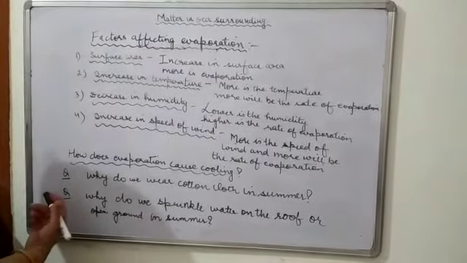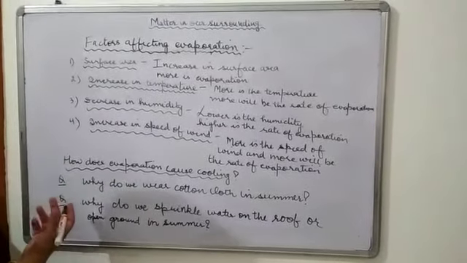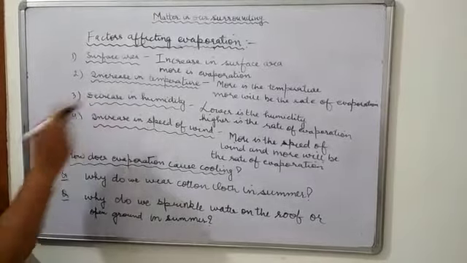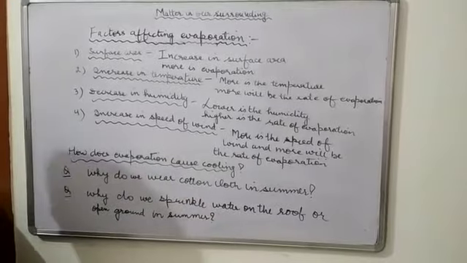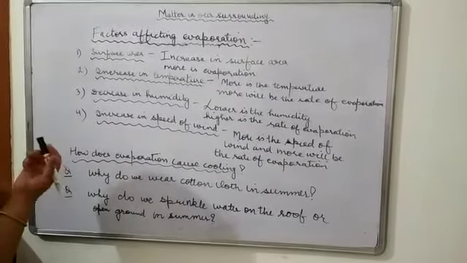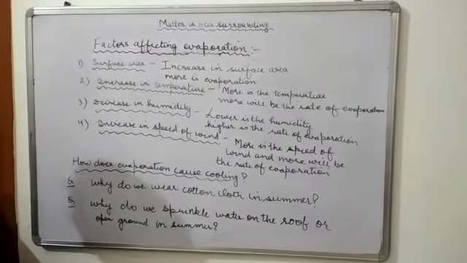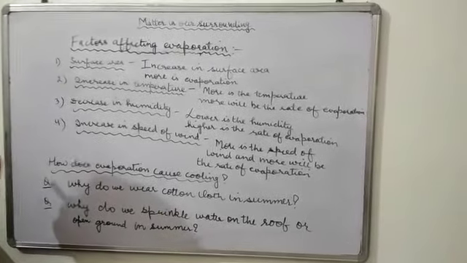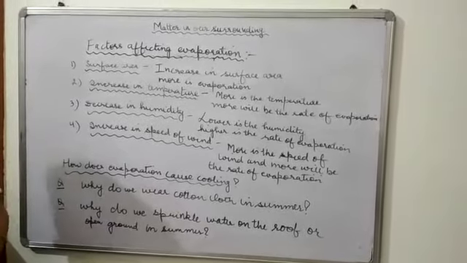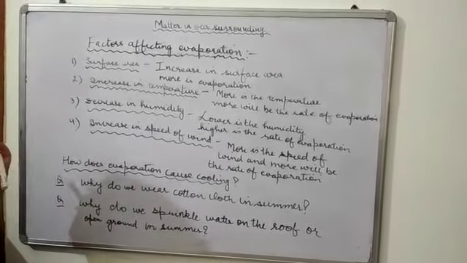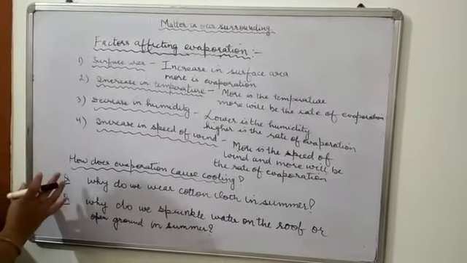How? Because the higher the temperature, the higher the kinetic energy of the particles of liquid, which increases the rate of evaporation. Third is the decrease in humidity. By humidity, we mean the amount of water vapor present in the air. If the humidity is higher, then the evaporation process will be low. Like in the monsoon season, when the rainfall is high, humidity is more, so the evaporation rate is very low. Clothes do not dry faster. Why? Because the humidity in air is high. So the lower the humidity, the higher the rate of evaporation.